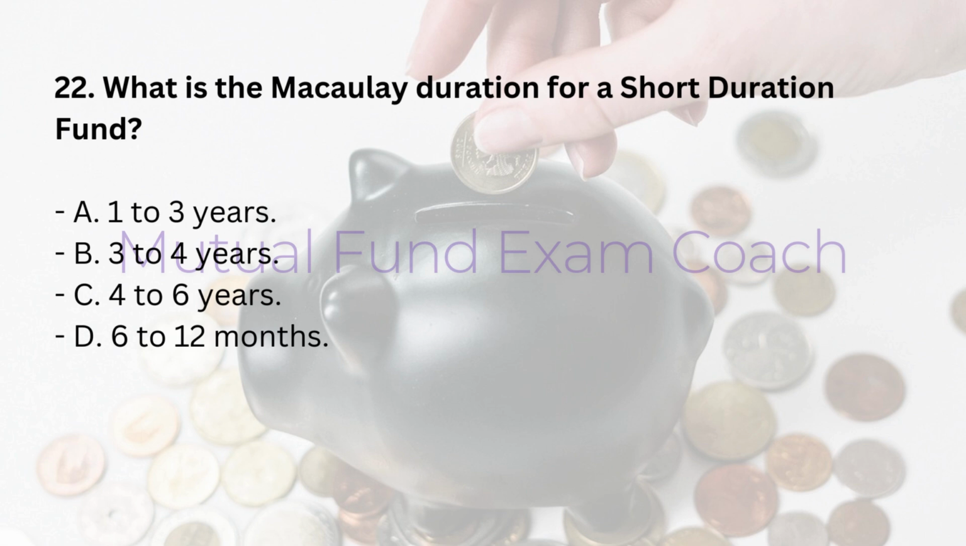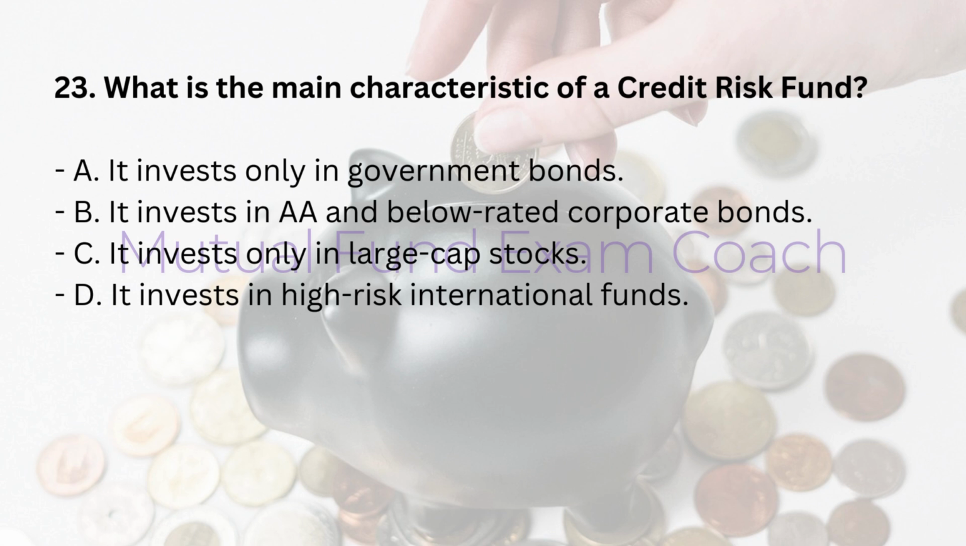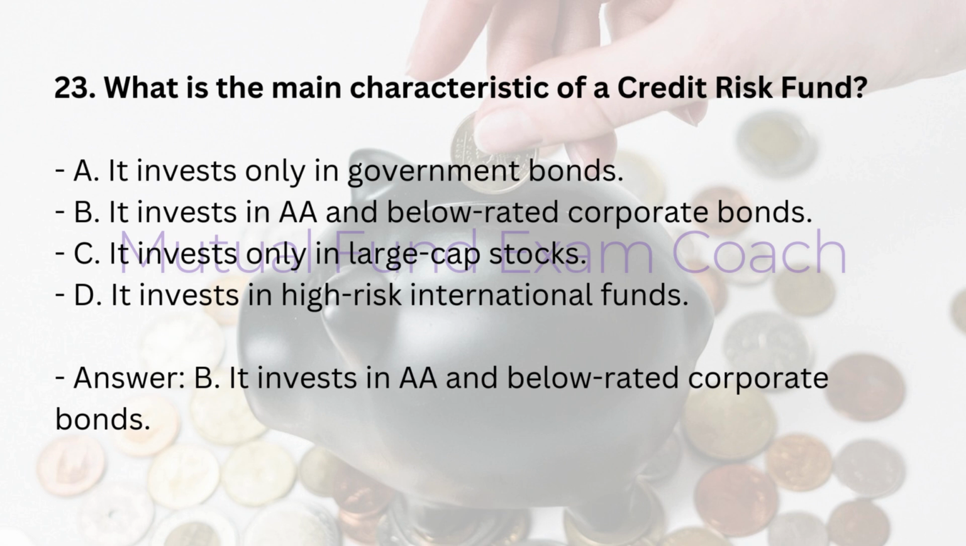22. What is the Macaulay duration for a short duration fund? A. 1 to 3 years. B. 3 to 4 years. C. 4 to 6 years. D. 6 to 12 months. Answer: A. 1 to 3 years. 23. What is the main characteristic of a credit risk fund? A. It invests only in government bonds. B. It invests in AA and below rated corporate bonds. C. It invests only in large cap stocks. D. It invests in high risk international funds. Answer: B. It invests in AA and below rated corporate bonds.